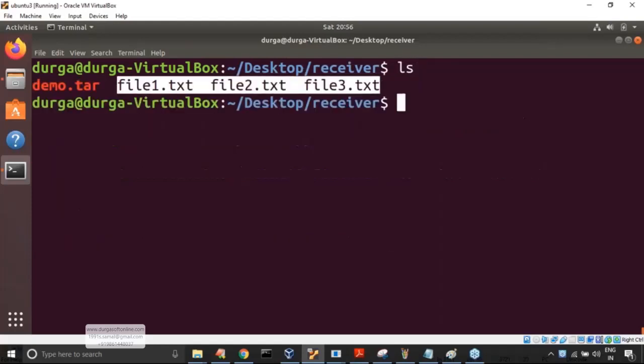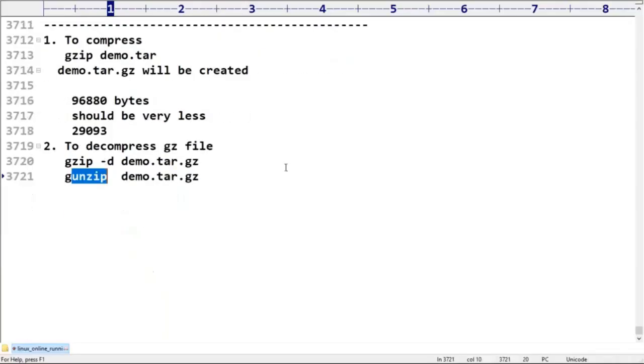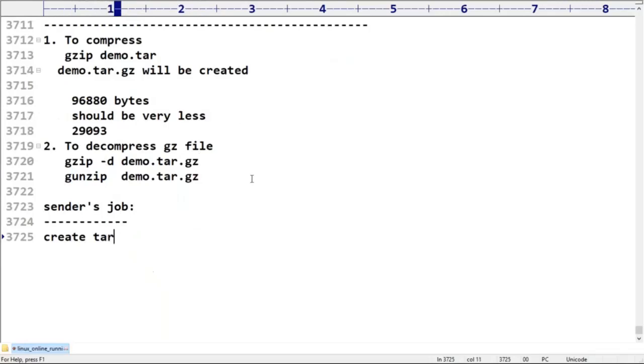Is everyone in a position to understand? So what is the sender's job? What is the receiver's job? Here just observe the sender's job. The sender's job: create a tar file.